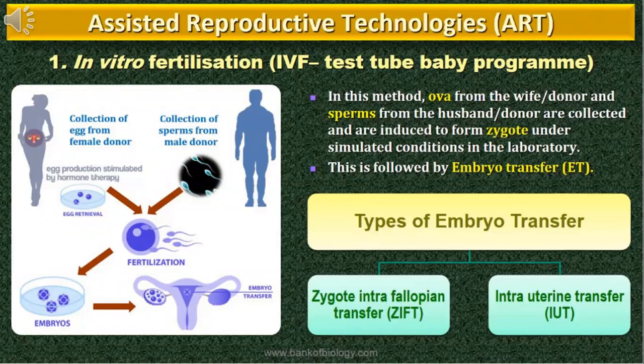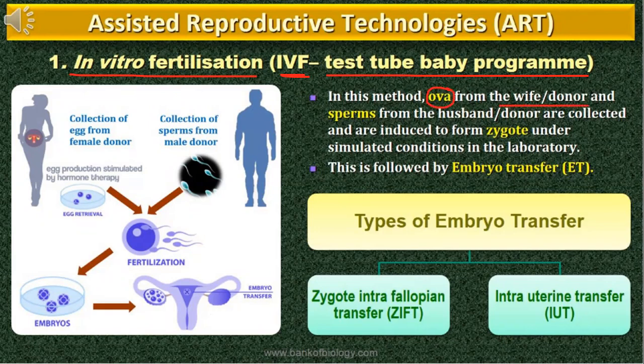First, we are going to discuss the in vitro fertilization or IVF, which is known as the test tube baby program. In this method, listen very, very carefully. In the in vitro fertilization or IVF or test tube baby program, the ova or the female gamete from either the wife or the donor